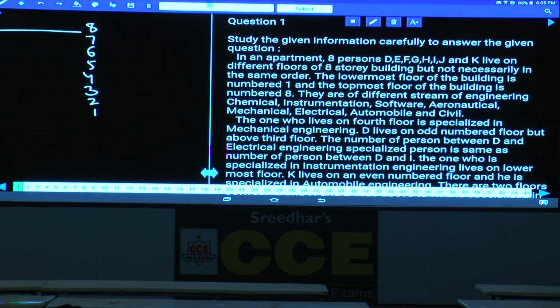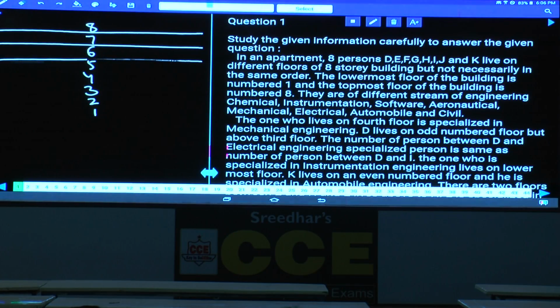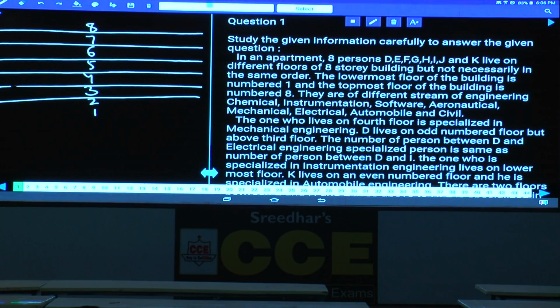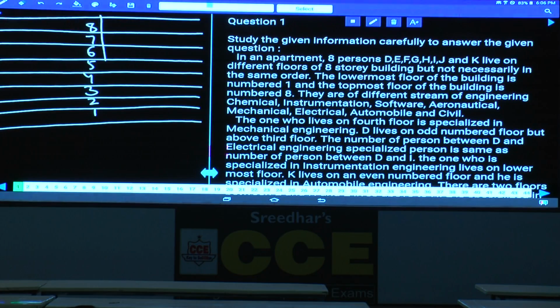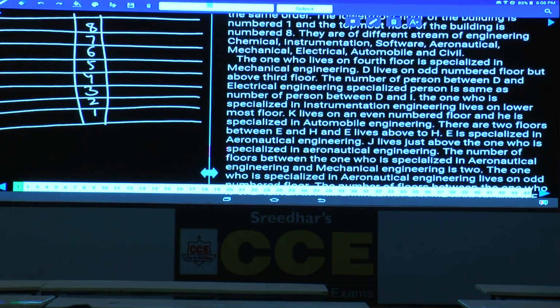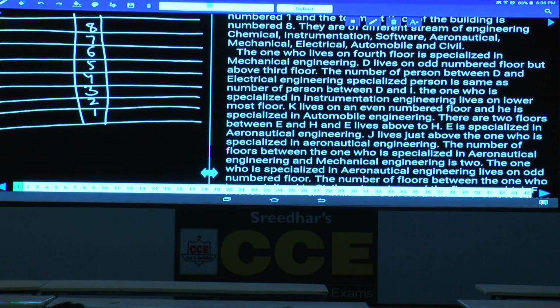Now in total 8 different floors, 8 different persons and 8 different streams. Then if you go for condition number 1, the one who lives on the 4th floor is specialized in mechanical engineering. Now 4th floor is what? Mechanical. And the 4th floor mechanical, this is fixed.